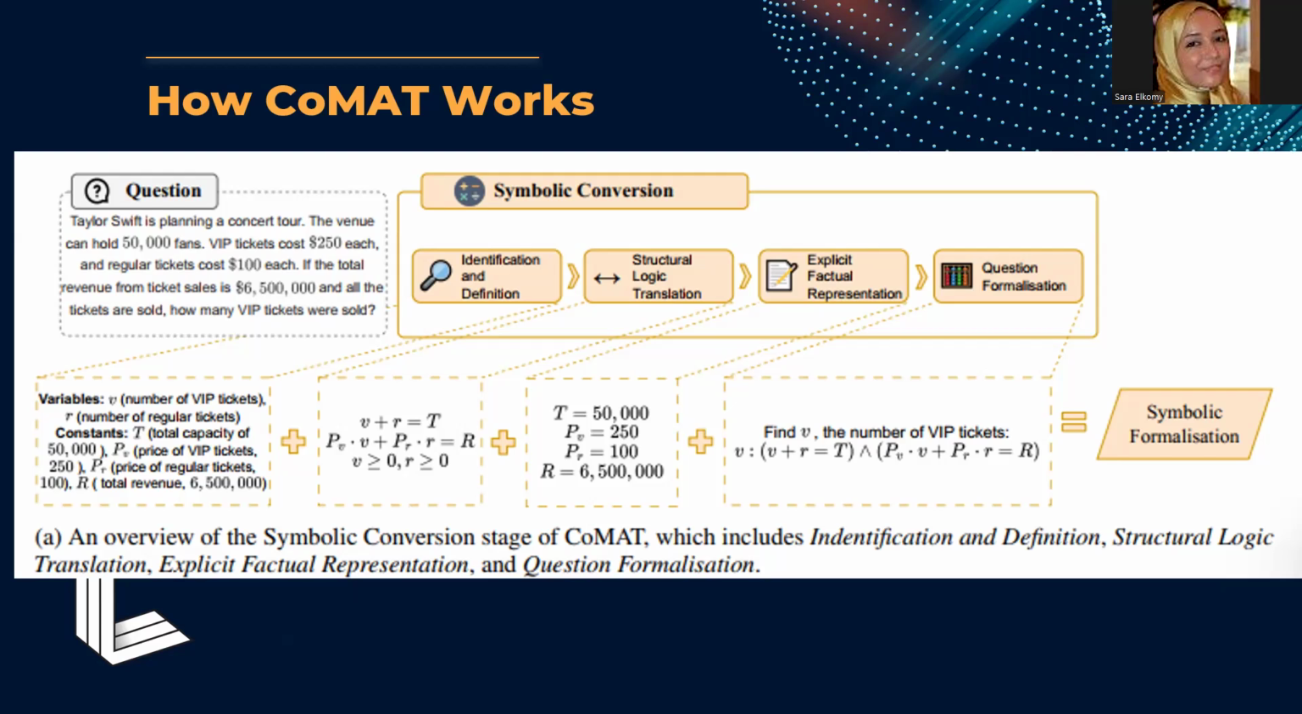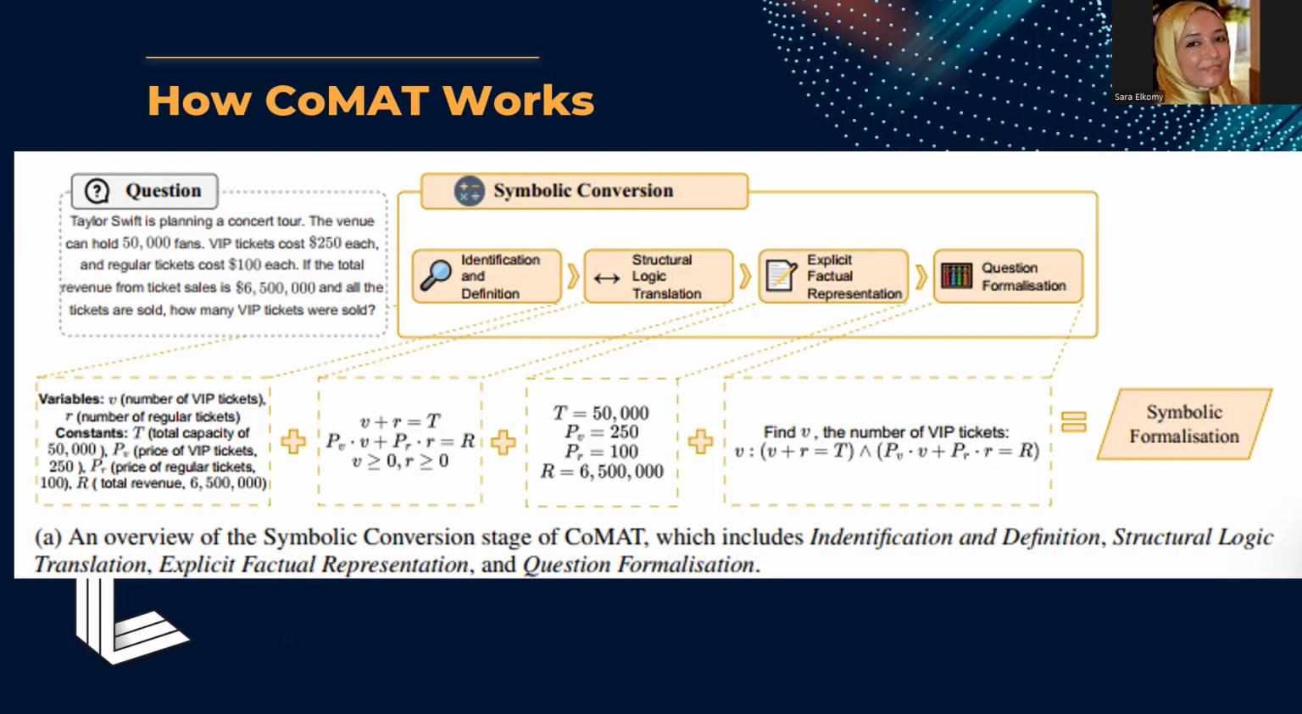Structural logic translation. In this step, the problem is structured into logical equations to reason about constraints and relationships. V plus R equals T, the total number of tickets sold, which matches the venue capacity. P sub V dot product V plus P sub R dot product R equals R capital. Total revenue is calculated based on ticket prices and quantities.